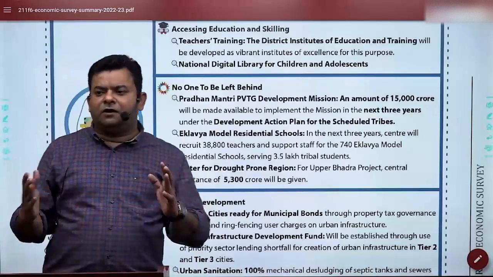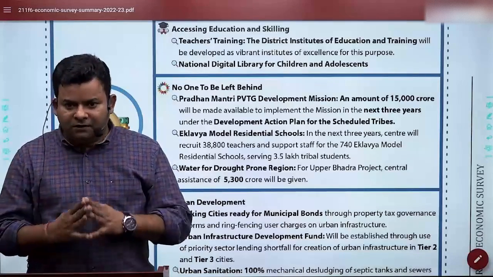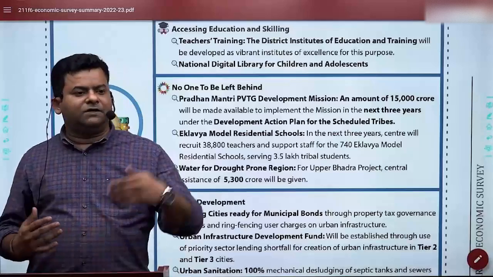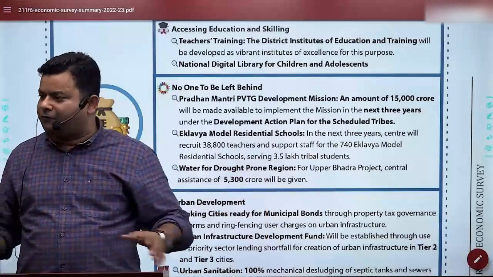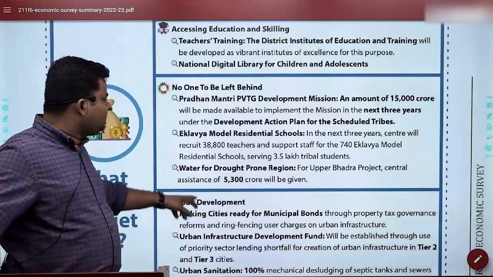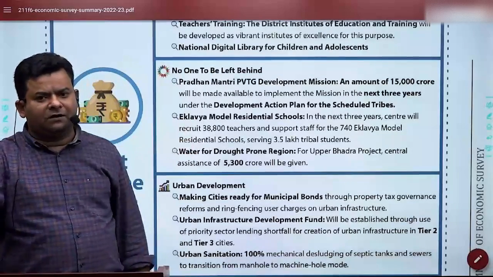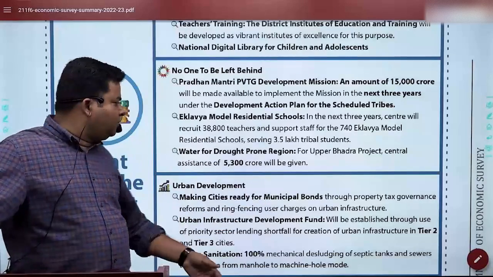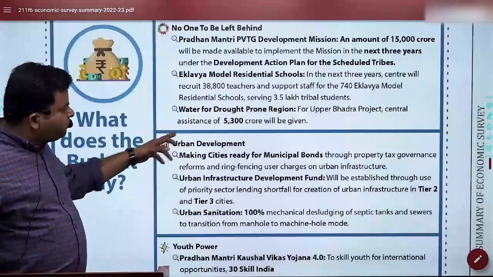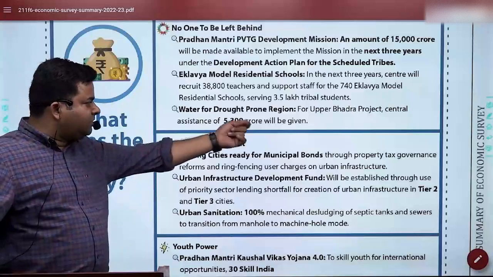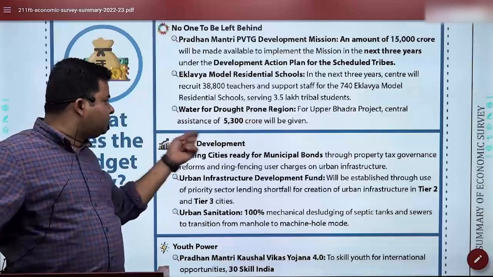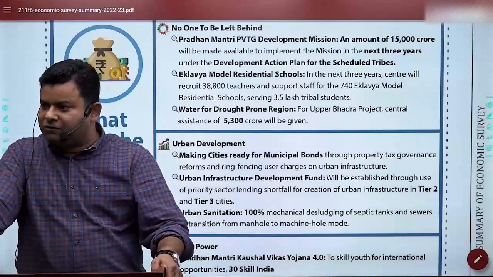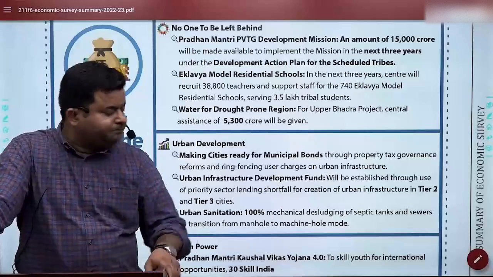In fact, this is where we got another thing called Leaders. Leaders is an initiative to create tribal youngsters to be leaders in their area and participate in overall empowerment. Eklavya model residential schools are, again for tribal people, providing residential schools on a meritocratic basis. And for drought-prone regions, especially the Upper Bhadra project, central assistance has been given, knowing how we got the drought situation 3 years in a row in that area.